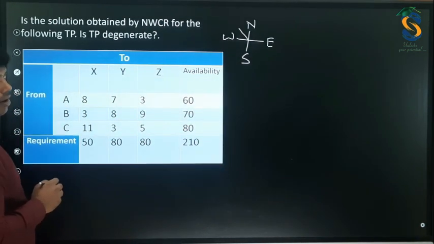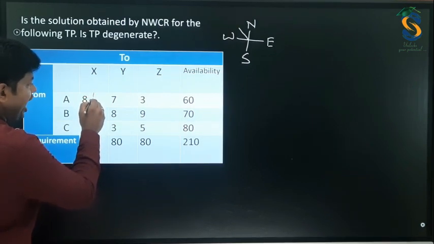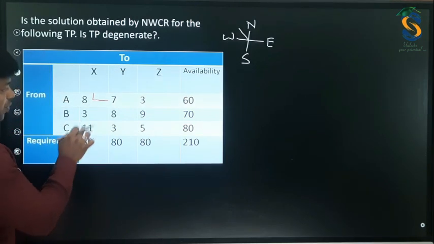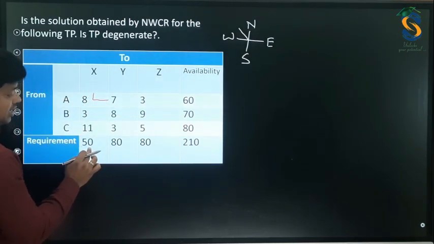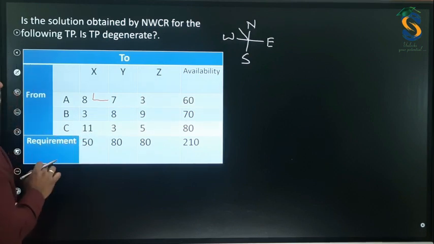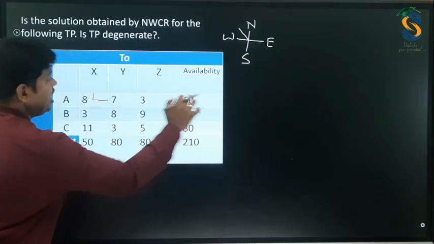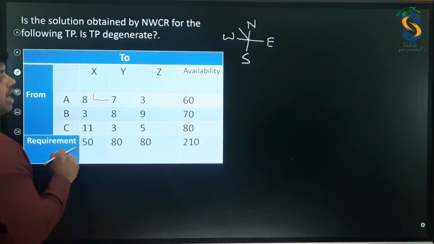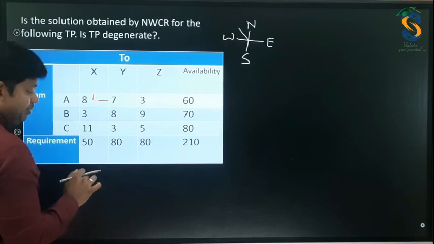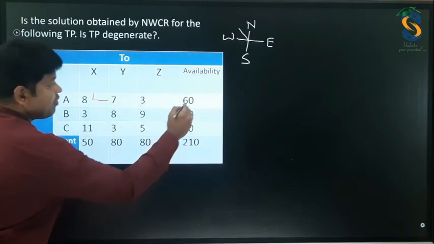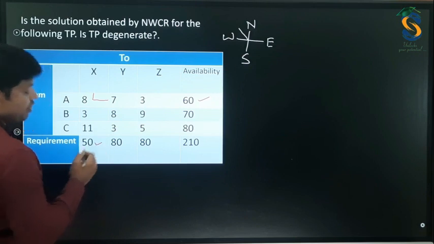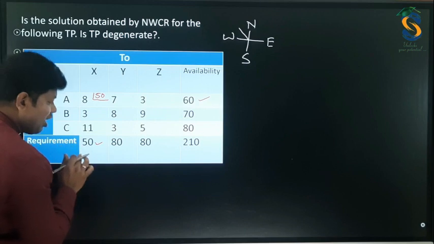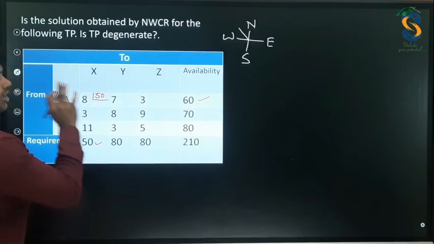Okay, corner. So we have to start allocating for this corner. While allocating the resource, you need to check that column. So what is the requirement? That is 50. Similarly, you have to check the row, what is the availability? 60. Requirement is 50 and availability is 60. That means whichever is smaller of these two, 60 and 50, you need to allocate that. So of these two, the smaller one is 50, hence I am allocating here.